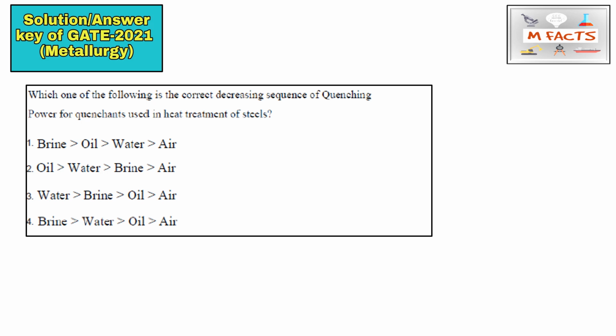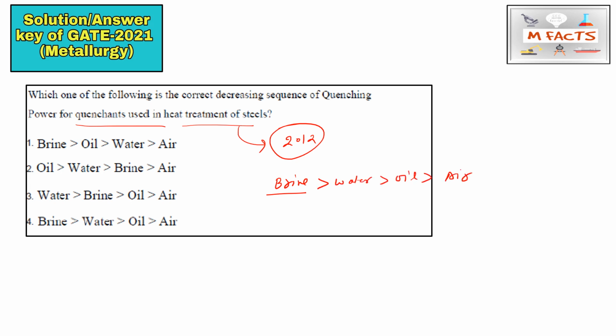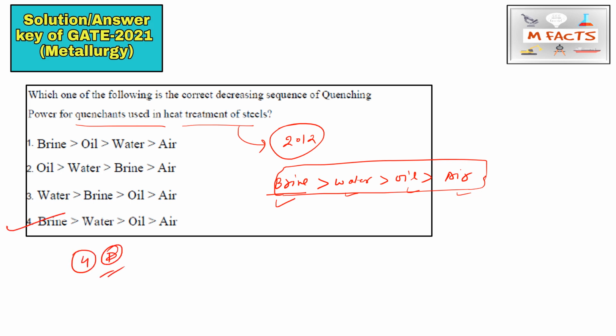This question is related to the decreasing sequence of quenching power of the quenchants used in the heat treatment of steels. This question is repeated from GATE 2012, and it is easy. The highest quenching power is in brine, then water, then oil, and after that air. Air is basically for the normalized condition. So the fourth option, that is D, is the correct answer for this question.